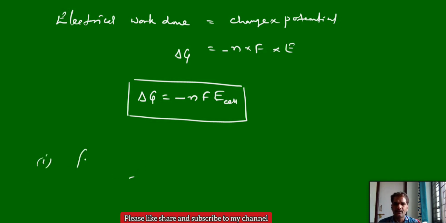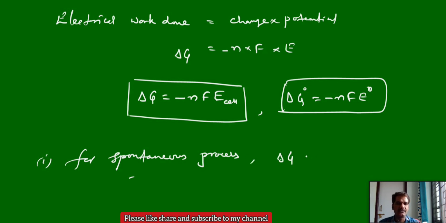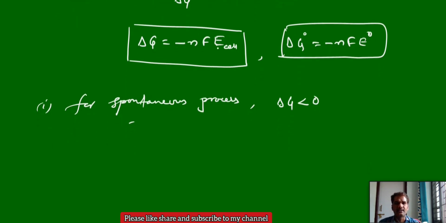First case, for a spontaneous process. If delta G equal to minus nF E cell, we can write delta G naught, this is a standard value, standard Gibbs free energy, equal to minus nF E naught, the standard E cell. So for a spontaneous process, always delta G should be less than 0 or negative. We know that delta G equal to minus nF E cell, so delta G is less than 0 for a spontaneous cell.